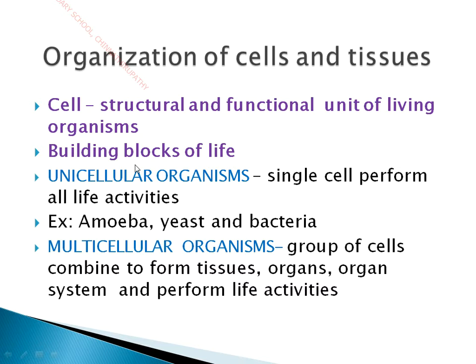According to the number of cells, organisms are divided into unicellular and multicellular. Uni means single and multi means many. Unicellular organisms contain only a single cell. Here the single cell performs all the vital functions of the organism. Vital functions means those which are needed for its survival, which are needed for its life.